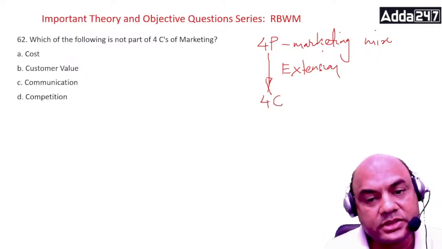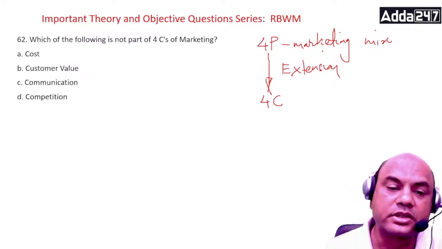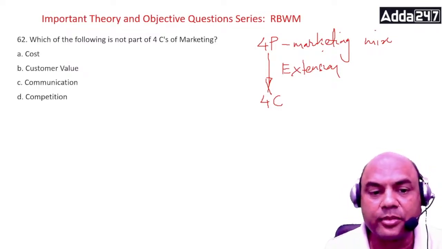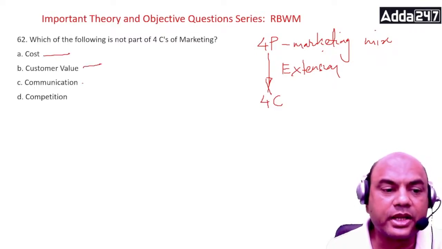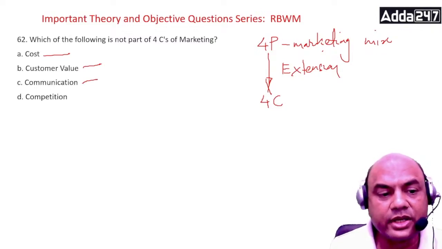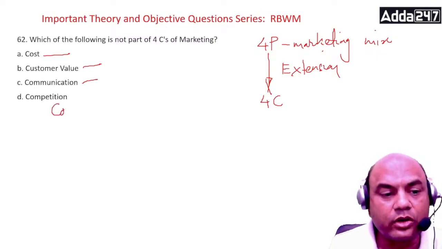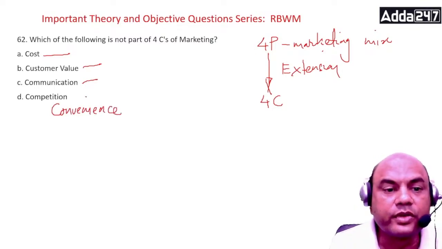What are the 4Cs? I'll name them: cost, convenience, customer value, and communication. So cost, customer value, communication, and convenience. The one which needs to be added over here is convenience and not competition.